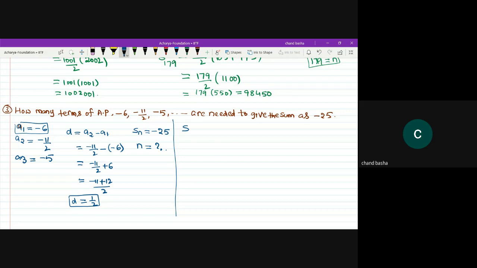Make use of the Sn formula. N divided by 2 into 2a plus n minus 1 into d. So the sum of these numbers he has already given, n divided by 2. I need to find the n value. 2 into a1 value, first term is given as minus 6, plus n minus 1, n is unknown, we can keep it as it is, into d value, which is how much? 1 divided by 2. Now you can do the calculation part. Do the calculation part, guys.